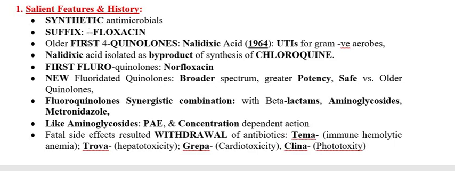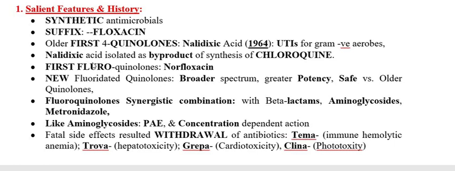Next, in this group, the antimicrobial agents possess the suffix floxacin. Almost all antimicrobial agents in fluoroquinolones possess the suffix floxacin, except the older quinolones.